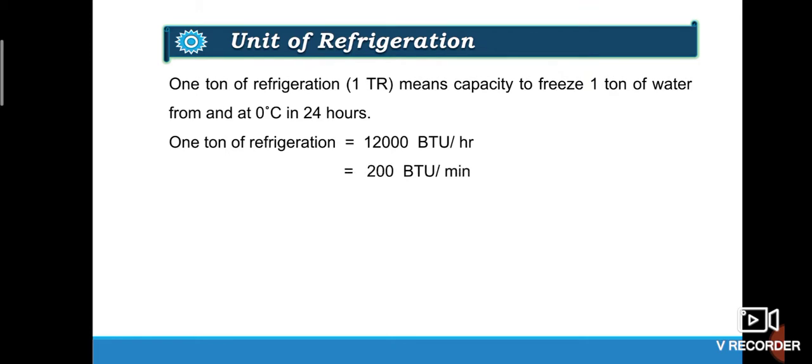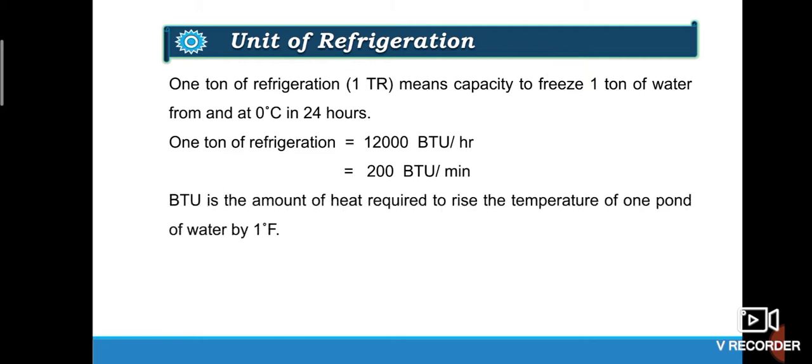Now there is another term which is introduced here, that is BTU. It is British Thermal Unit, and BTU can be defined as the amount of heat required to raise the temperature of 1 pound of water by 1 degree Fahrenheit, and the value of 1 BTU is equal to 1.055 kilojoule in SI unit.